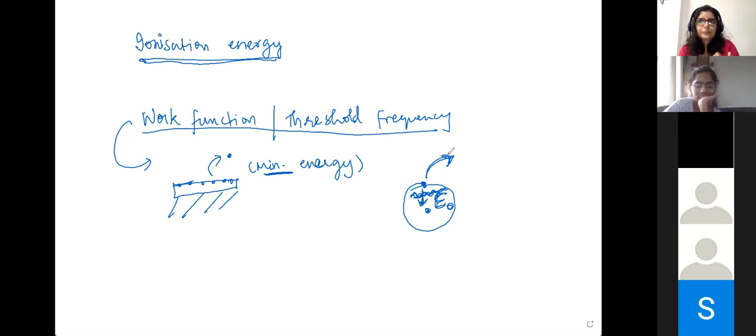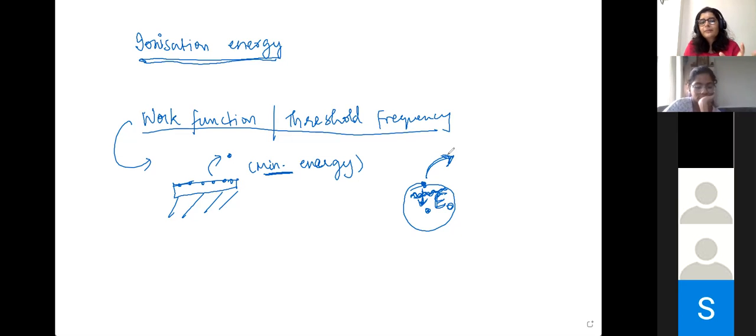No, I would say they would be equivalent pretty much. No, but it has to overcome the ionization energy, right? It has to be greater than that. No, we're talking the same things here. Ionization energy is also the minimum energy required by the electron to get released from the atom, right? That's what the conversion of atom to ion is. And work function is also the minimum energy required by the electron to overcome.